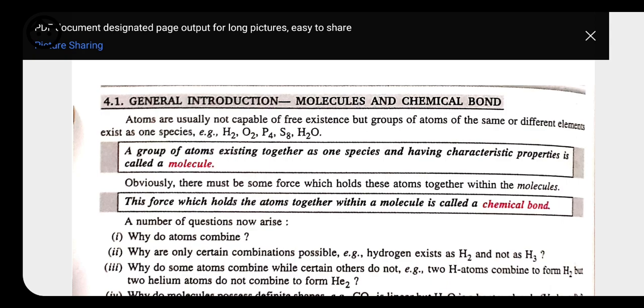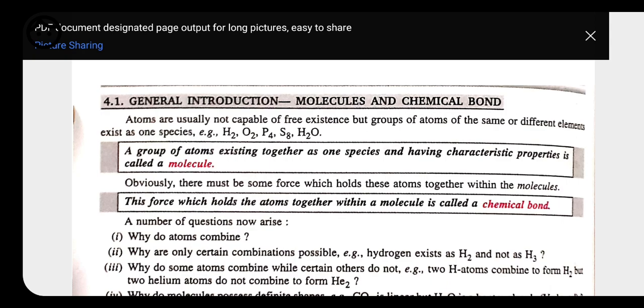Nitrogen exists as N2, not as N3, and hydrogen always exists as H2, not as H3. Why does this happen? Why do they always combine in a particular ratio, and why is any type of combination not possible? These are the questions to which I am going to give answers one by one.